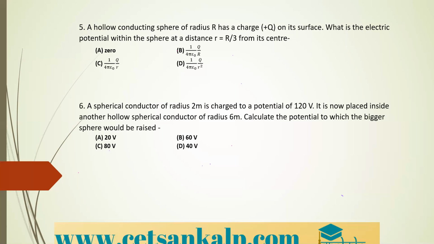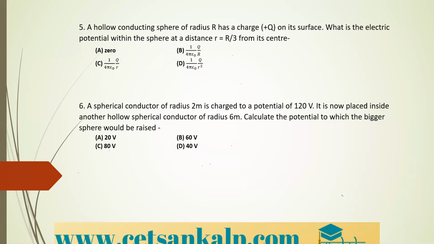Okay, therefore, the correct option is option C, that is 1 upon 4 pi epsilon naught q divided by r. Right? So why? Because inside a conducting body, the potential is same everywhere. Therefore, it equals the potential at the surface. Potential at the surface is given by what? It is 1 by 4 pi epsilon naught q by r. So it is same. That is option C is the correct option.